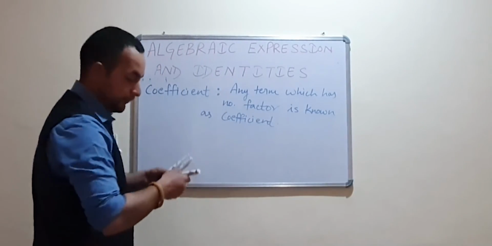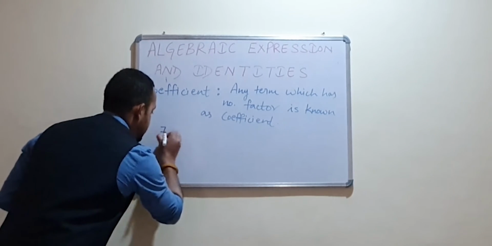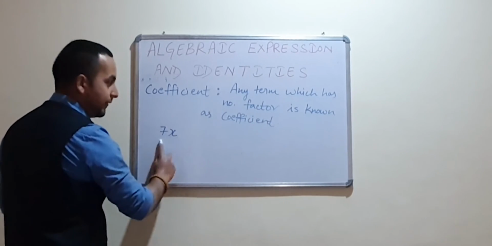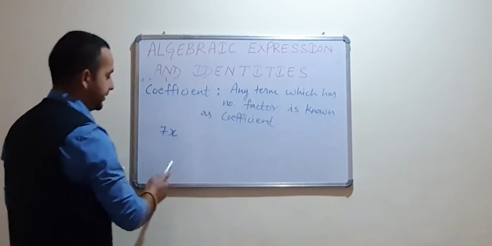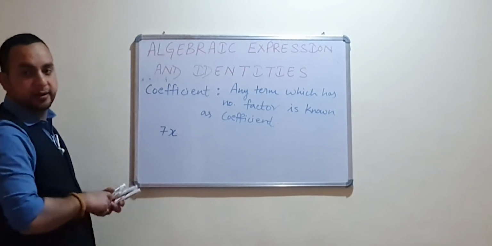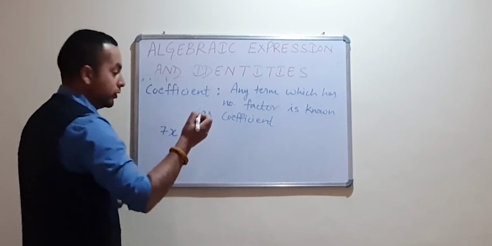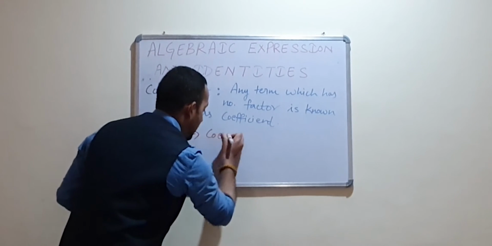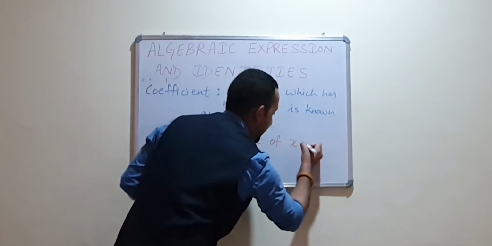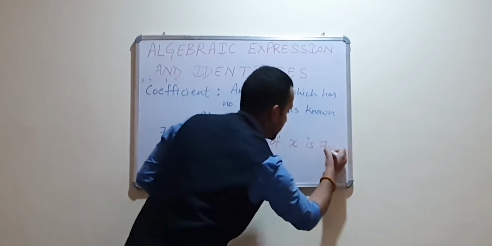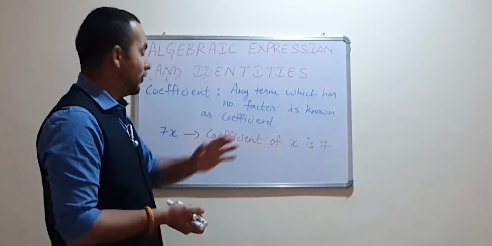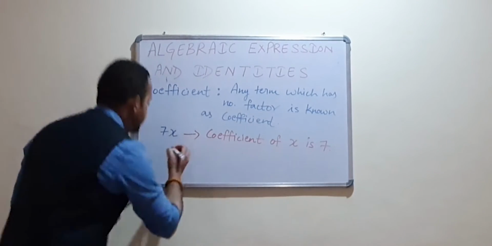For example, 7x, right? This is a term which has a number factor. So 7 is a number, the coefficient of x is 7. Therefore, we can write: the coefficient of x is 7. Any term which has a number factor is known as a coefficient.